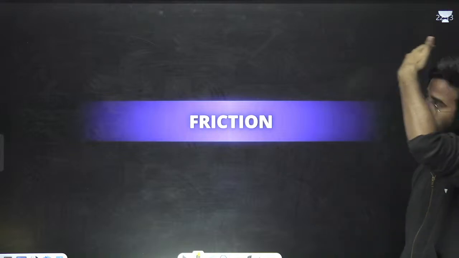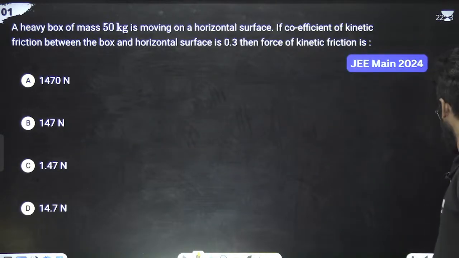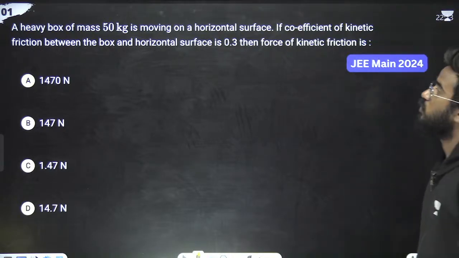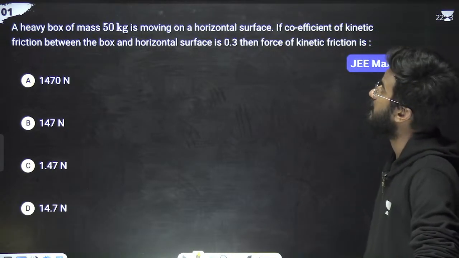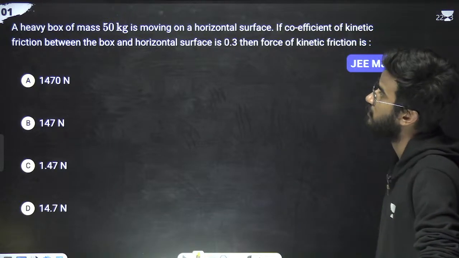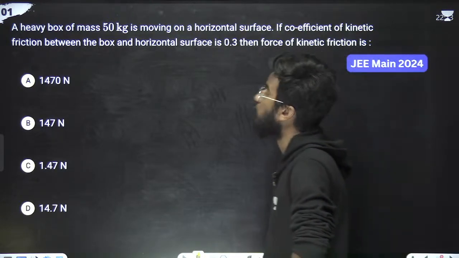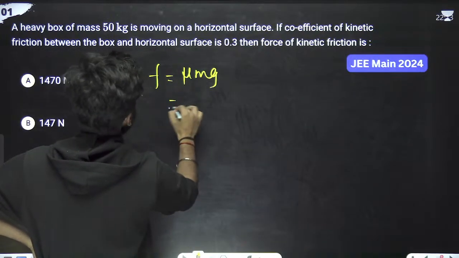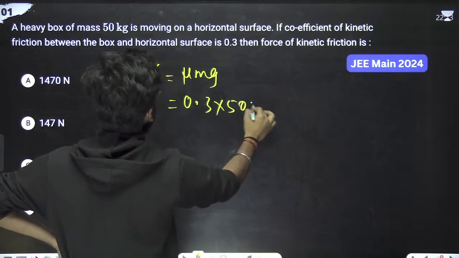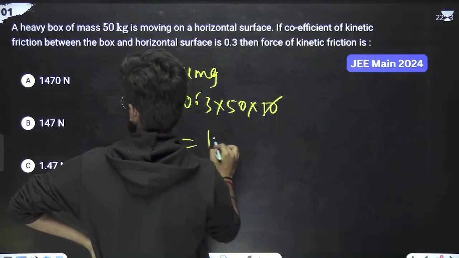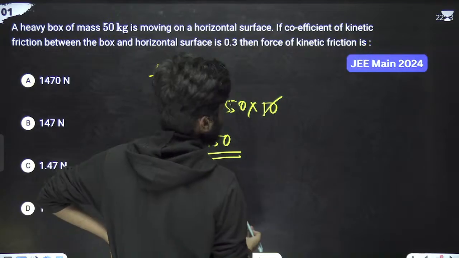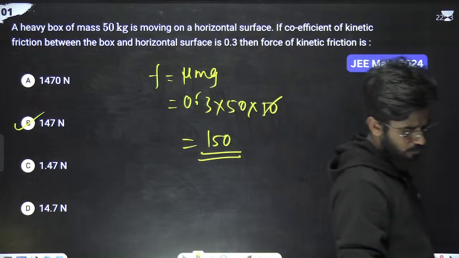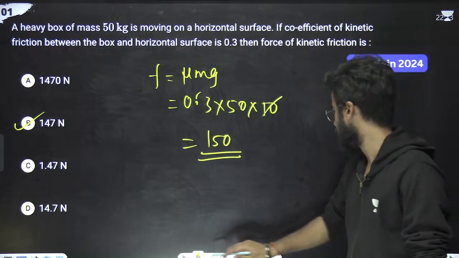Now we will move on to friction. First problem, what is it saying? A heavy box of 50 kg is moving on a horizontal surface. The coefficient of friction between the box and the horizontal surface is 0.3. We have to find the force of kinetic friction. So the force is mu mg. Direct question. 0.3, mass is 50 kg, into g is 10. Zero got cancelled. 5 3s are 15, so 150 Newton. 150 is with g as 10; if you put 9.8, it is 147. Done.